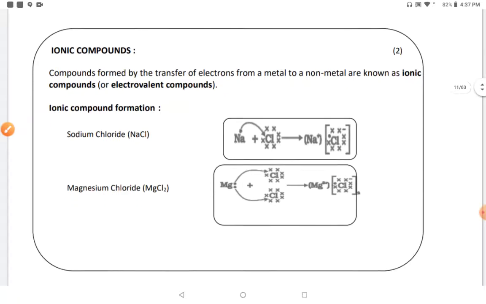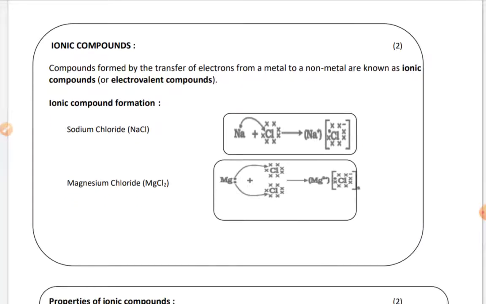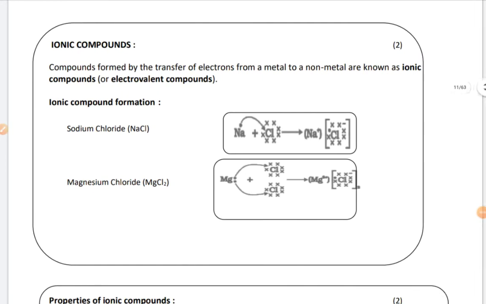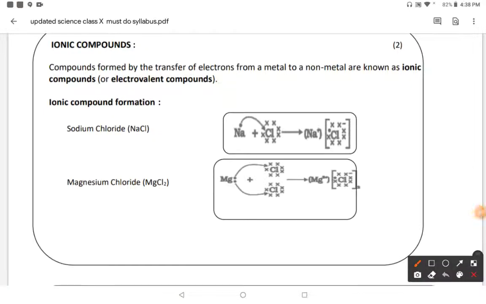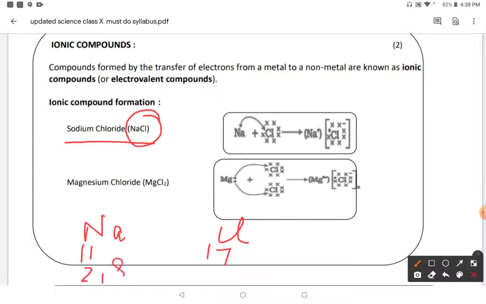Now the next important topic that always comes in the boards, the pre-boards or different school examinations is ionic compounds. Ionic compounds, as the name suggests, are compounds formed by the transfer of electrons from a metal to a non-metal. For example, in the compound sodium chloride, sodium is a metal and chlorine is a non-metal. The atomic number of sodium is 11 and chlorine has 17, so the electronic configuration of sodium is 2, 8, 1 and that of chlorine is 2, 8, 7.